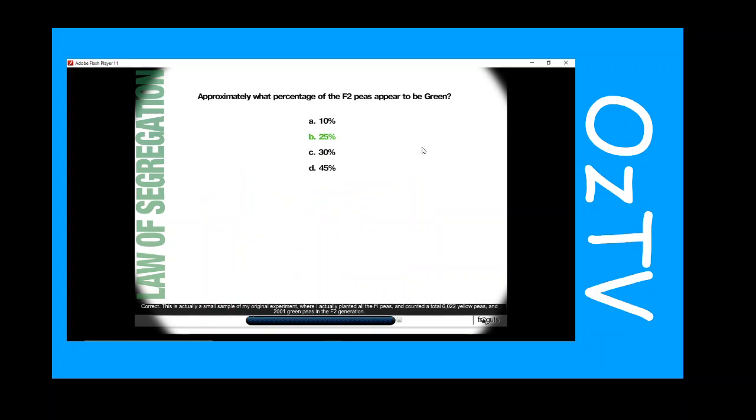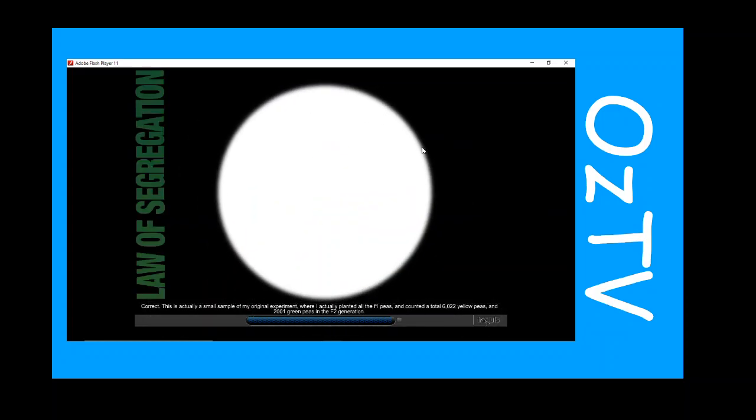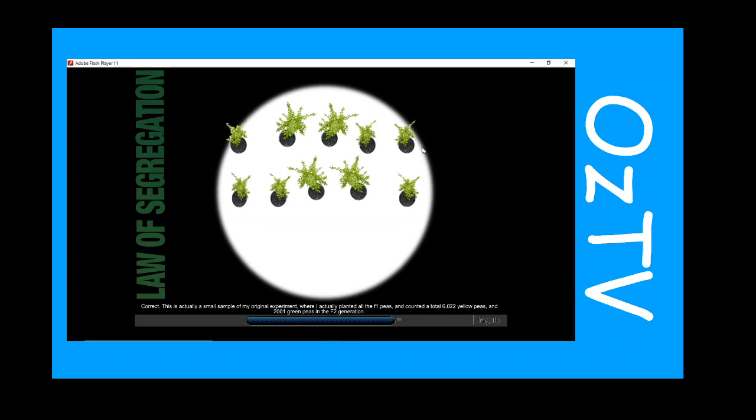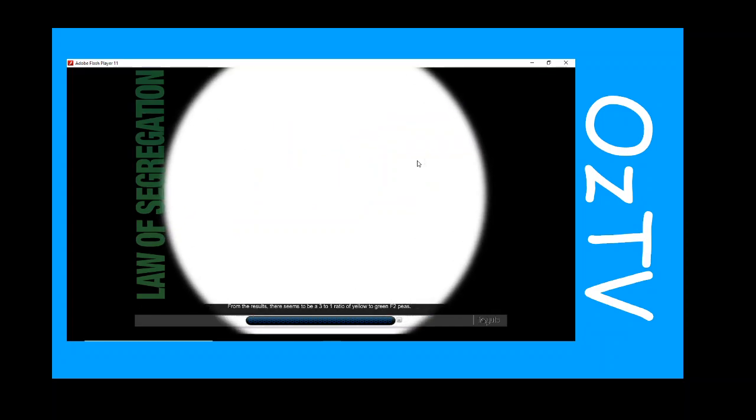Correct. This is actually a small sample of my original experiment, where I actually planted all the F1 peas, and counted a total of 6,022 yellow peas, and 2,001 green peas in the F2 generation. From the results, there seems to be a 3-to-1 ratio of yellow to green F2 peas. This means that the green factor must have been hidden and stored by the dominant outward appearance or phenotype of